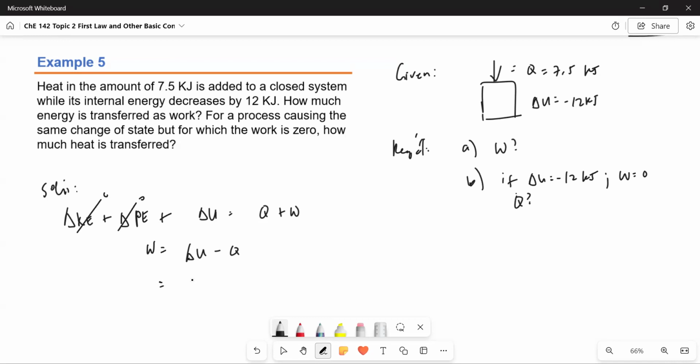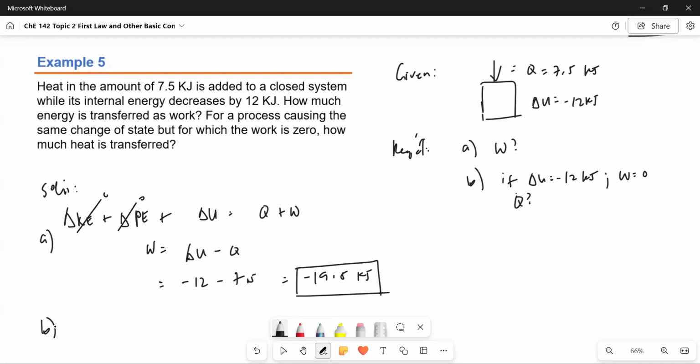And then we substitute the given values, negative 12 for delta U, and minus positive 7.5 for Q, and the answer is negative 19.5 kilojoules. So this is for letter A.